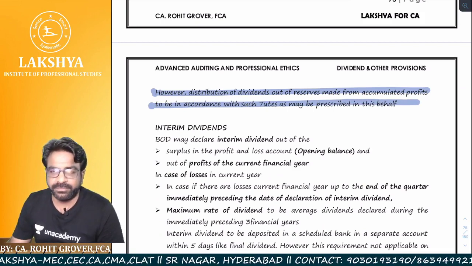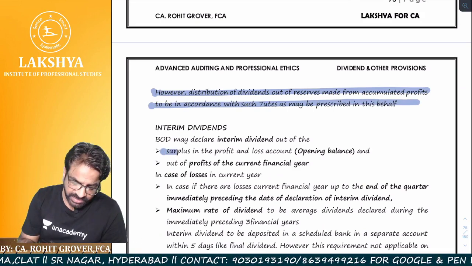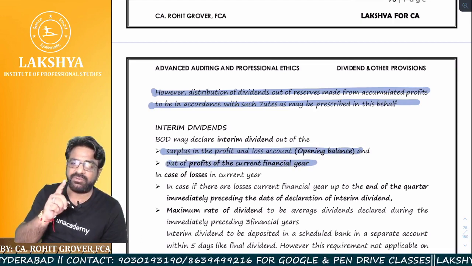Interim dividend, what I told you. Either the interim dividend can be paid out of the surplus in the profit and loss account from the opening balance, or from the profits of the current year. Did I tell you that?